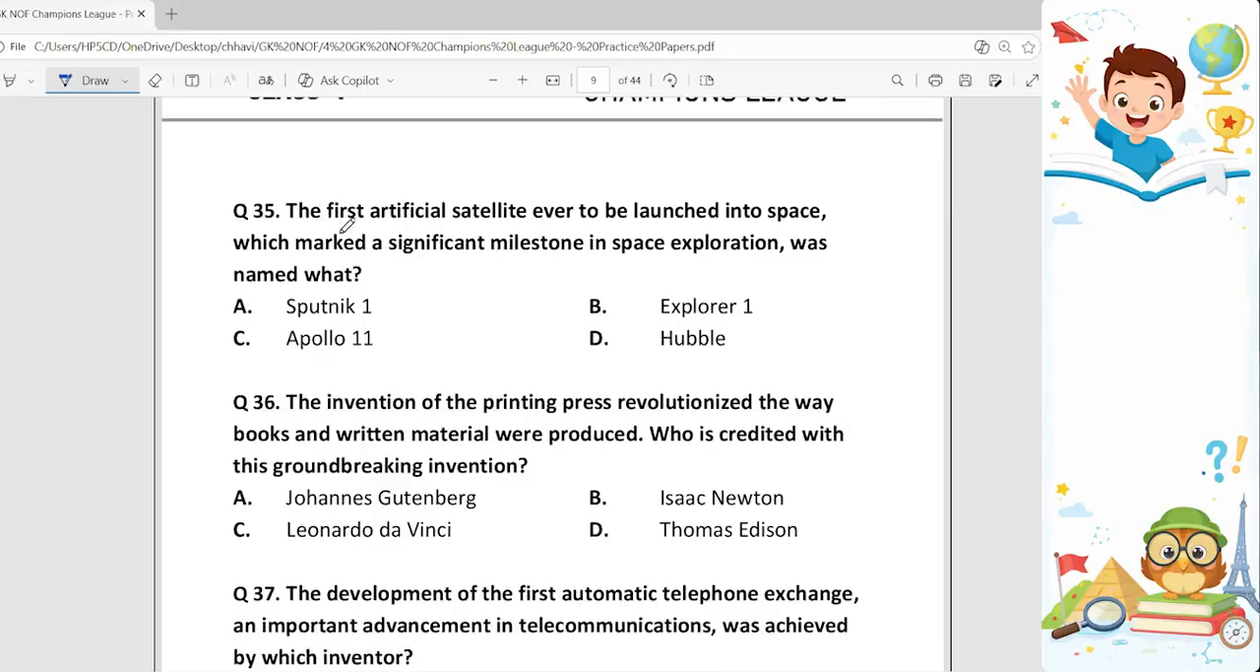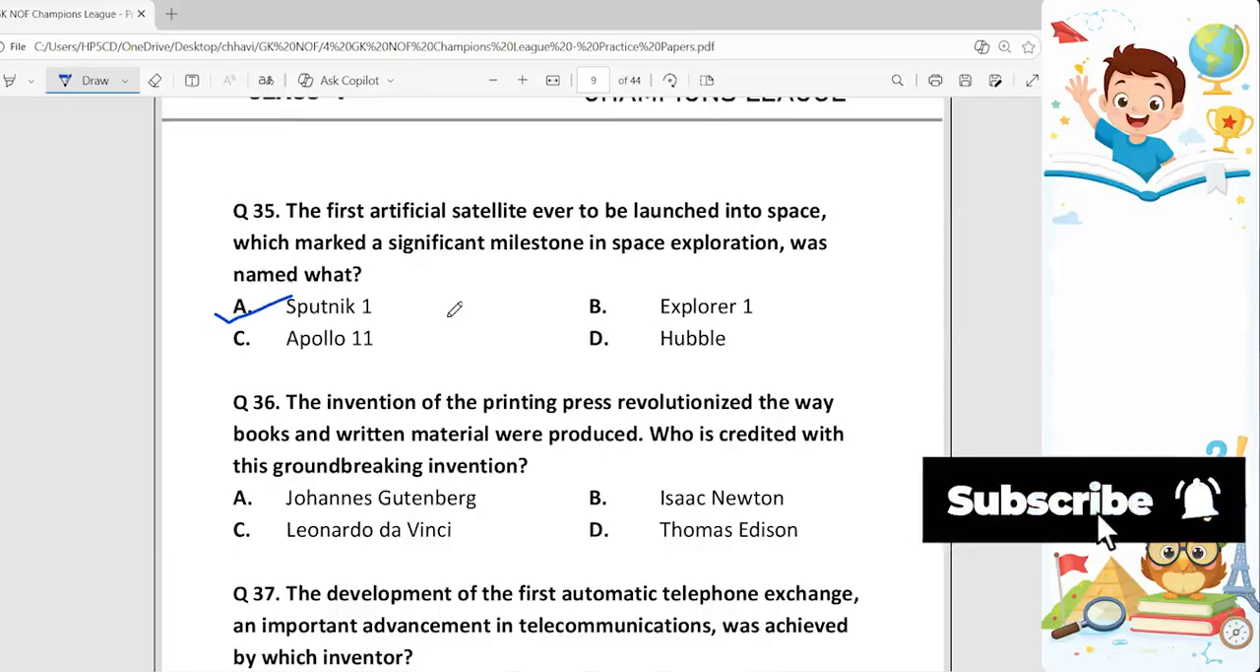35th. The first artificial satellite ever to be launched into space, which marked a significant milestone in space exploration, was named what? So, what was it named? It was named Sputnik 1. So, option A is the correct answer because it was launched by Soviet Union on October 4th, 1957.